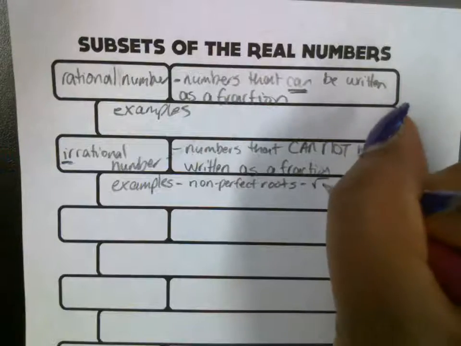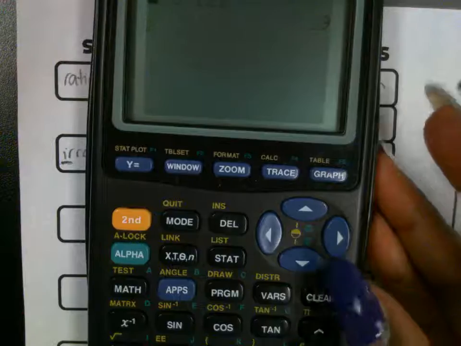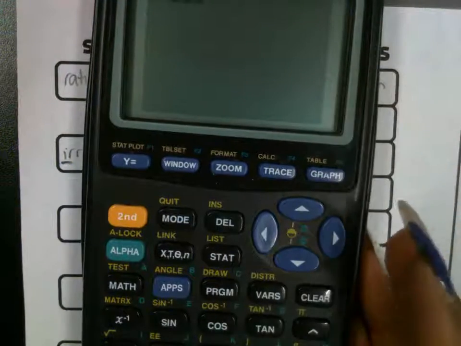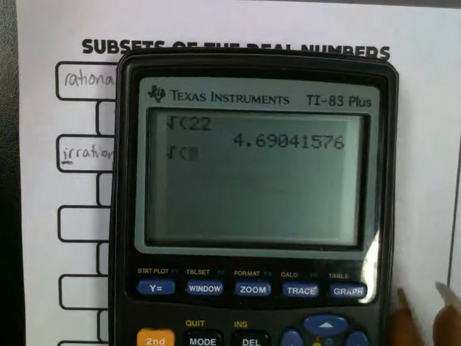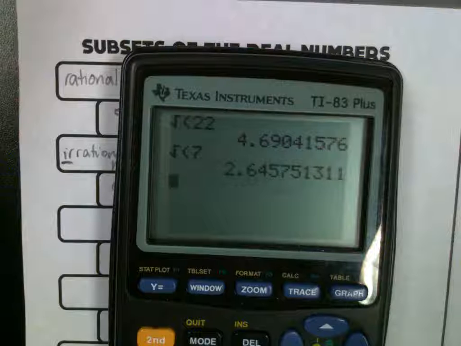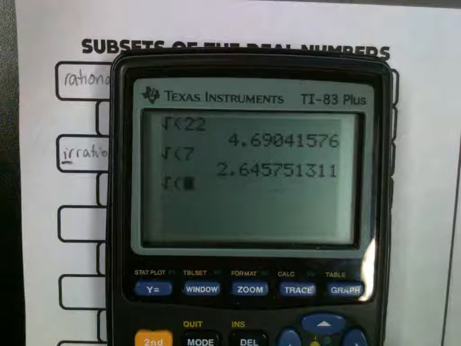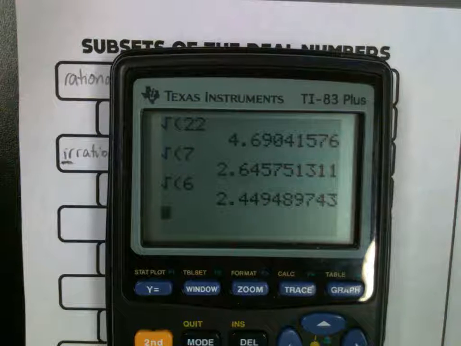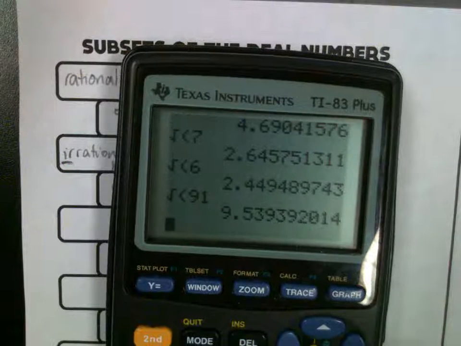So if I type in the square root of 22, it's going to be a decimal. See? It's a decimal. That's irrational. Square root 7, it's a decimal, it's irrational. The square root of 6 is irrational. Any square root that, when you simplify it, is a decimal is irrational. 91, irrational. Those are all irrational.